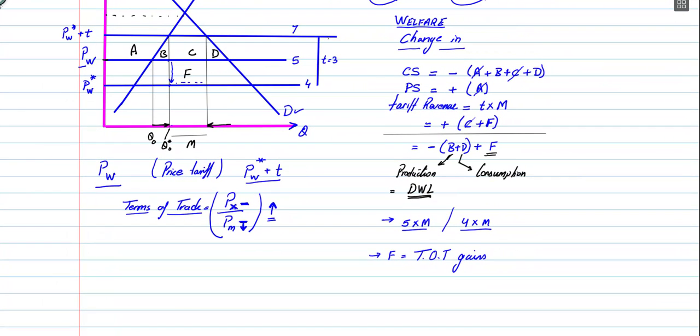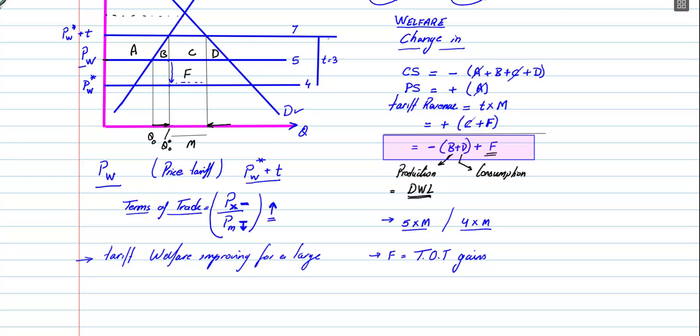Now, let me highlight this point. This is your total change in welfare. It consists of the production distortion loss, the deadweight loss, and the terms of trade gain. So what can we say as far as this country is concerned? Are they better off with the tariff or not? Well, it depends. This is the kind of question that you might be asked: is a tariff welfare improving for a large country?